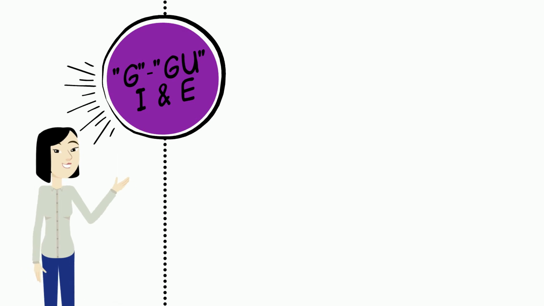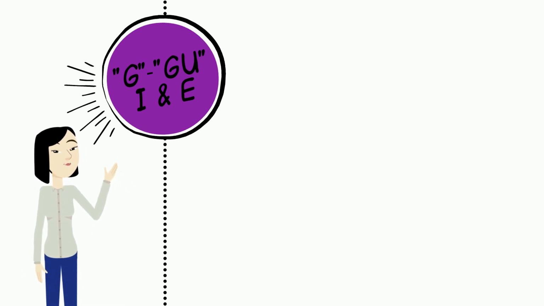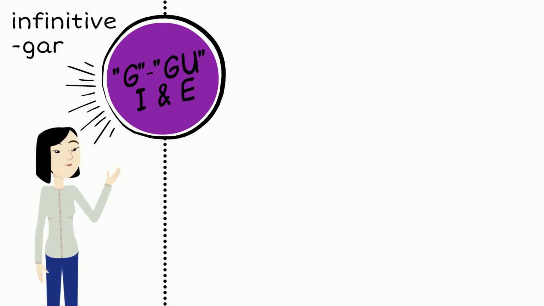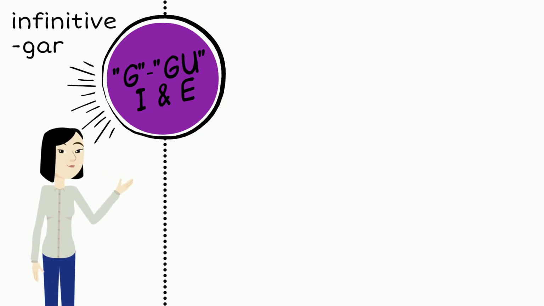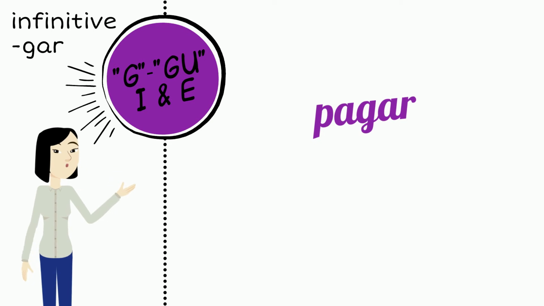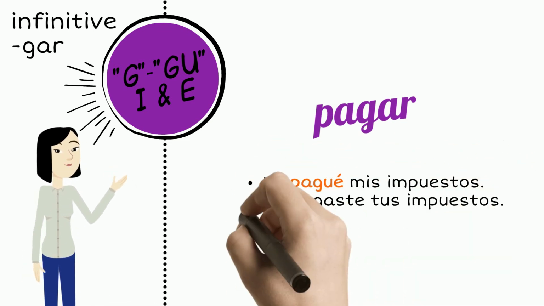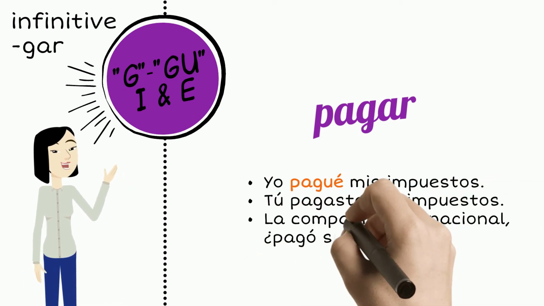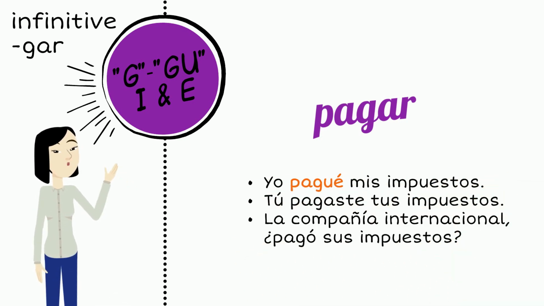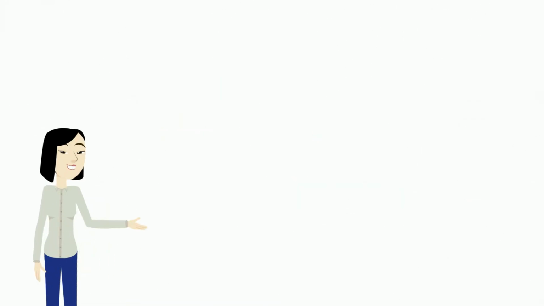Hard G to GU. This happens in the yo forms of verbs whose infinitives end in gar. For example, pagar, to pay. Yo pagué mis impuestos. Tú pagaste tus impuestos. La compañía internacional pagó sus impuestos.